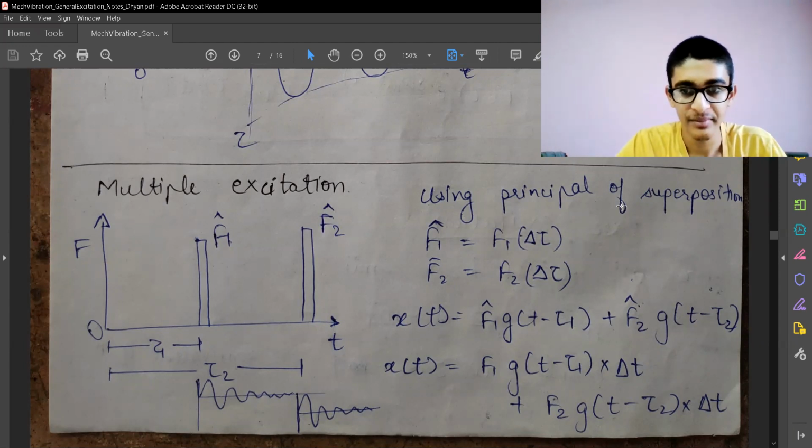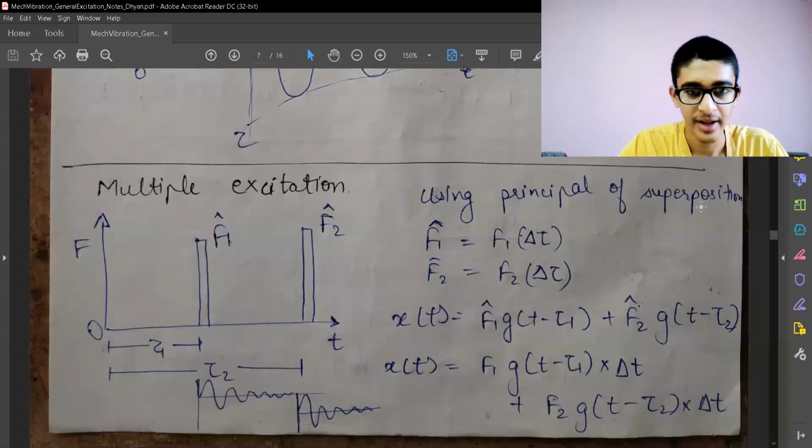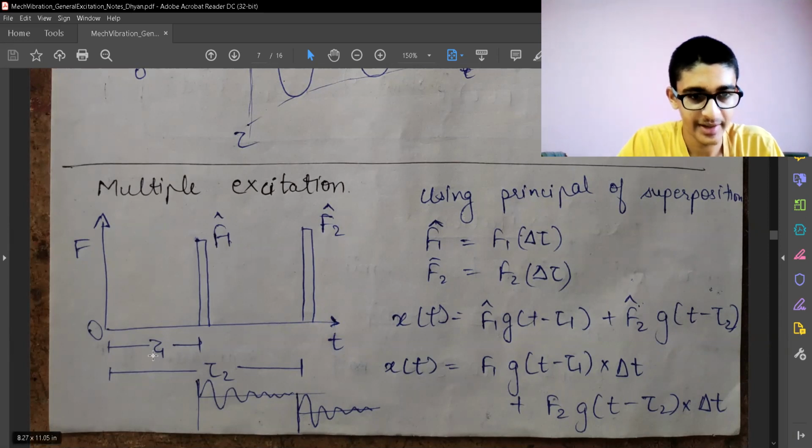So we'll be using the principle of superposition over here, and we can use that because whatever systems we are learning or handling are linear systems. There is no non-linearity in our system. So let's say we are having two impulses, one F1 and another F2, and they are applied at tau 1 and tau 2 time. So the response will be the addition of those two impulses,